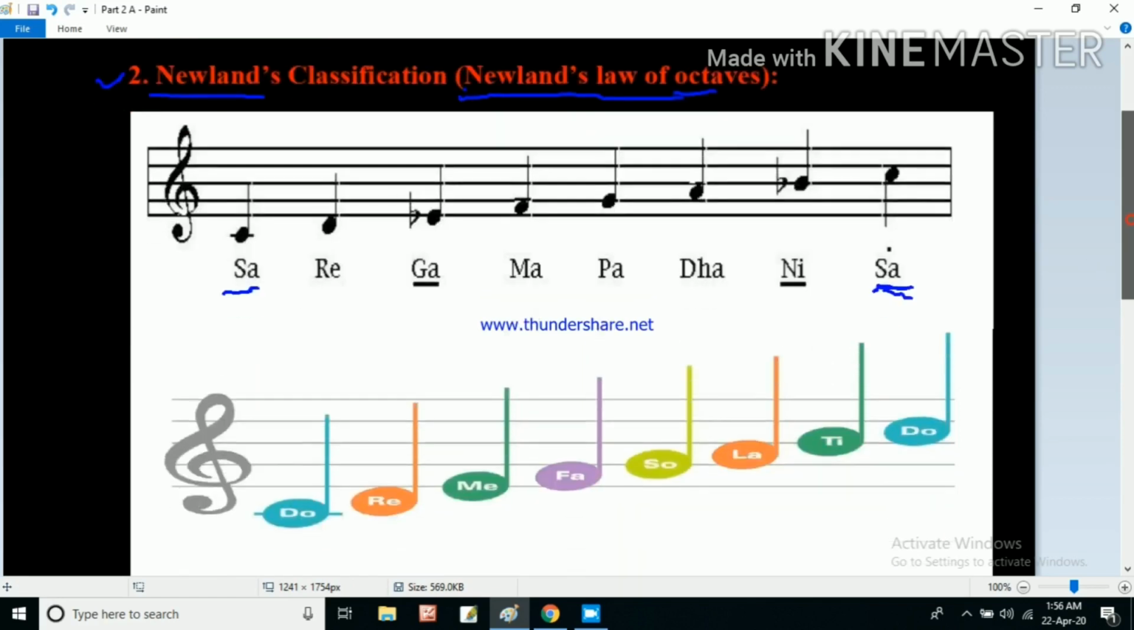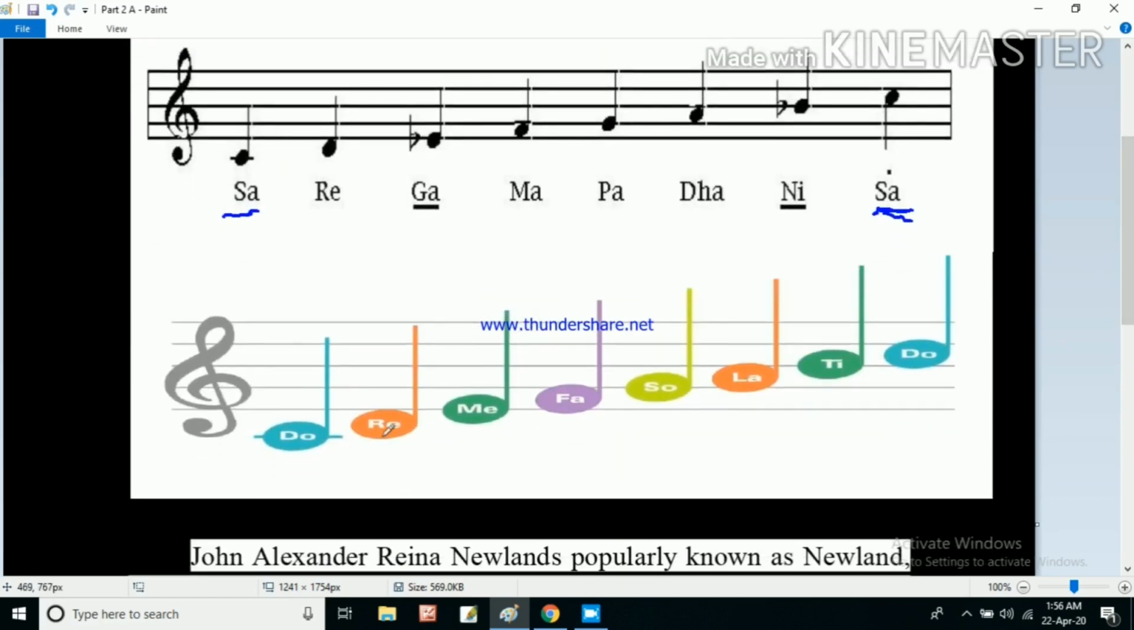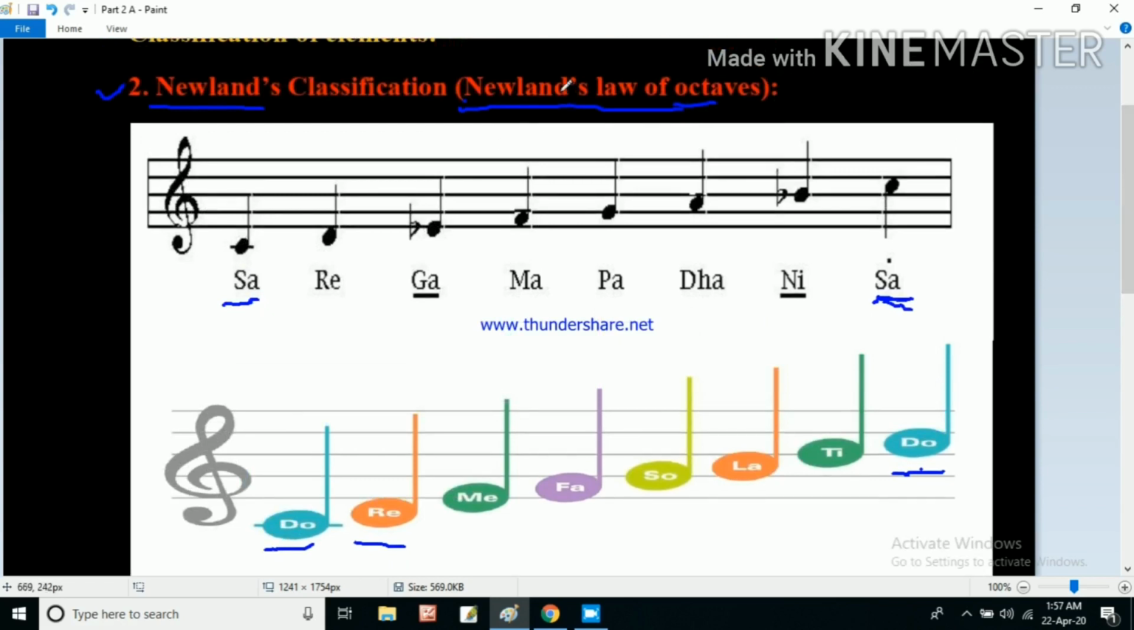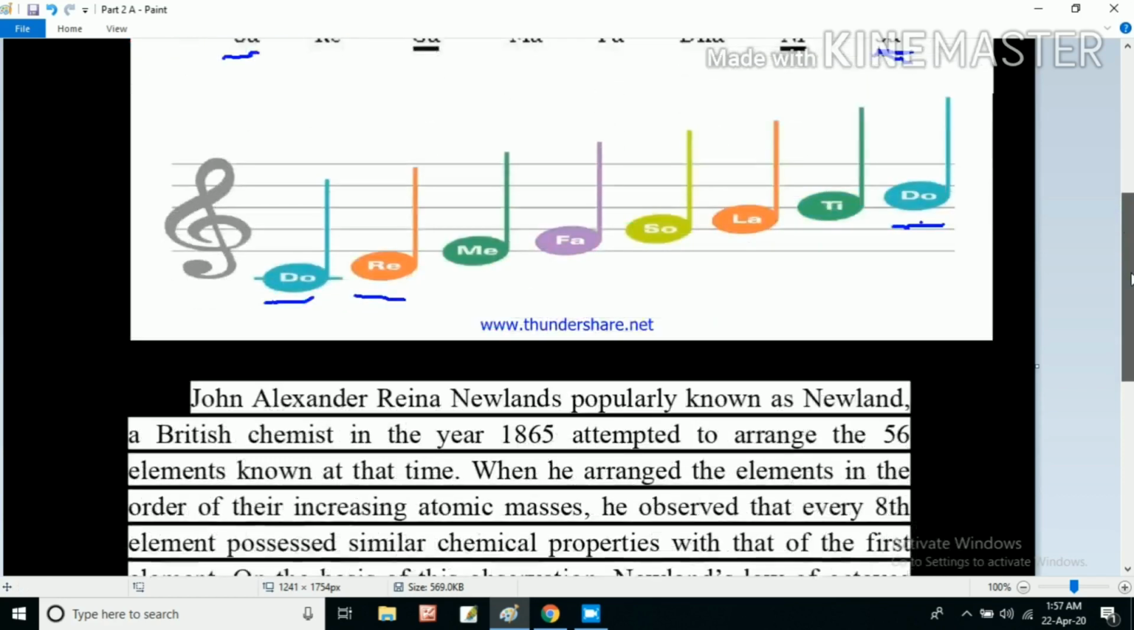Similarly, in Western music they also have musical notes. That is a little different. It is do, re, mi, fa, so, la, ti, do. Again the 8th note is the first one. Here also the 8th note is the repetition of the first note. So Newland postulated his law based on these musical notes. That's why he gave the name Newland's law of octaves. Octave is a musical term.